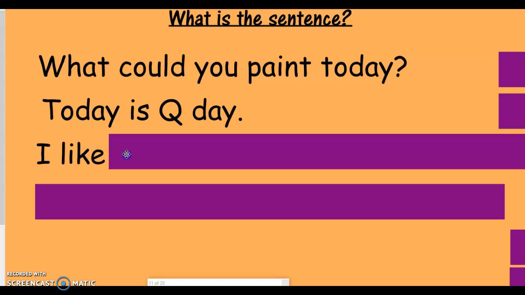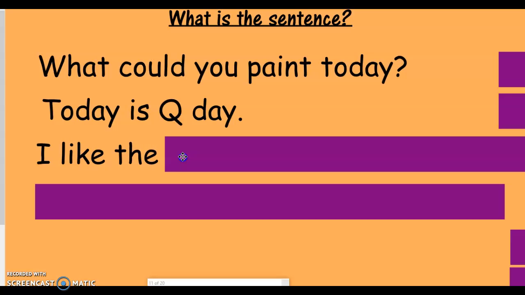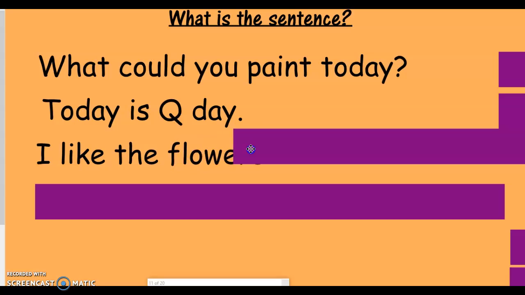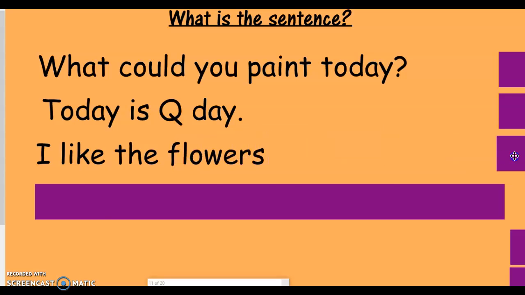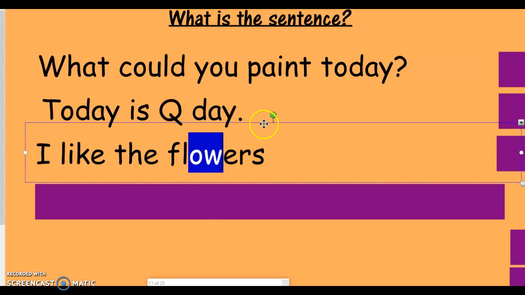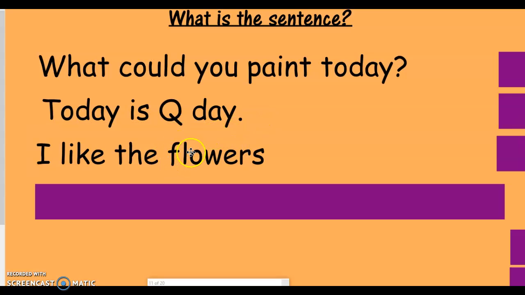I like the full, and then O-W. Remember what O-W says? O-W says ow. And then E-R says er. So we can go full, ow, er, flowers. I like the flowers.